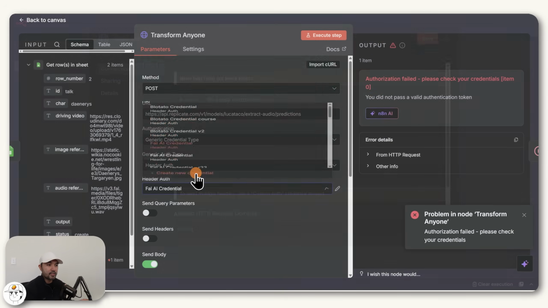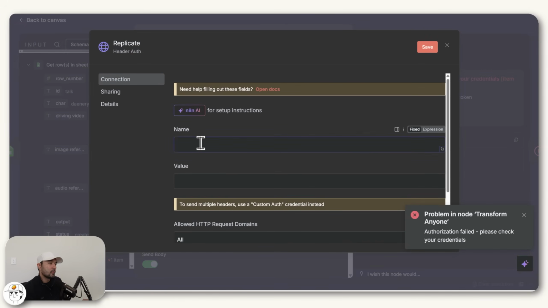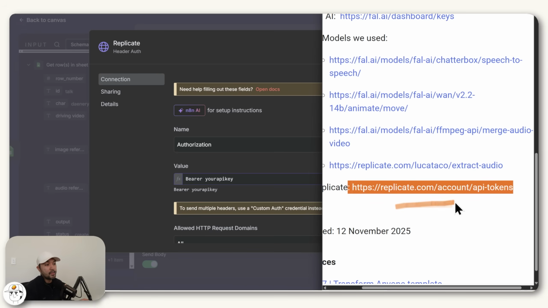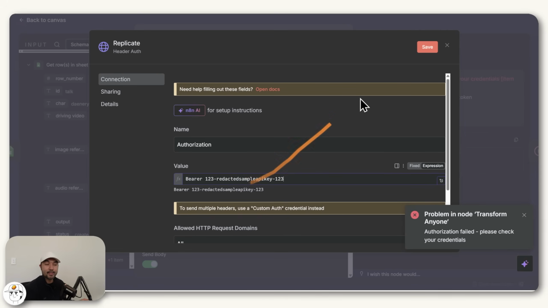So to do that, same as before, we just create a new credential here. For Replicate, what you need is again to type in Authorization, but for the value, you can change this to expression so that you can see what you're typing. It will be Bearer and then a space and then your API key. And that API key you can just get here. It will look something like this, and you can click on save.